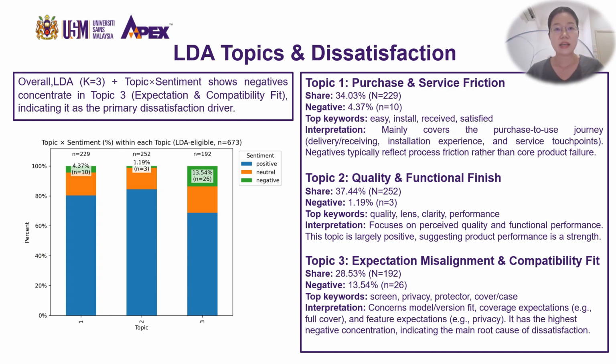The key is negative concentration. Topic 3 shows 13.54% negative, much higher than other topics. So it's the main dissatisfaction driver. In simple words, users are saying this is not what I expected. So dissatisfaction is driven more by expectation gaps and compatibility fit than by general dislike.